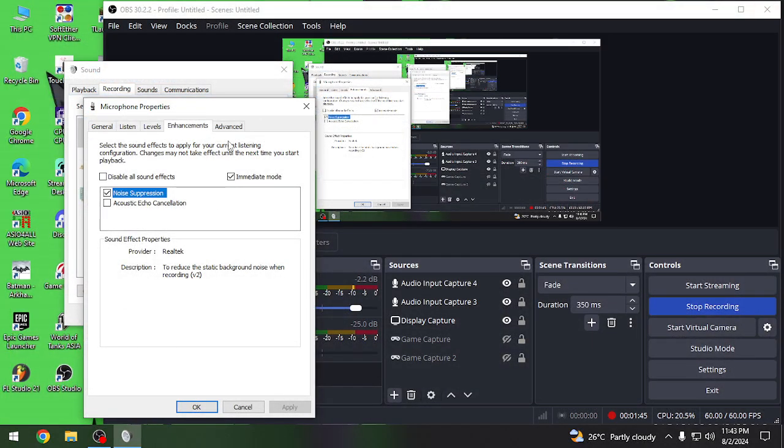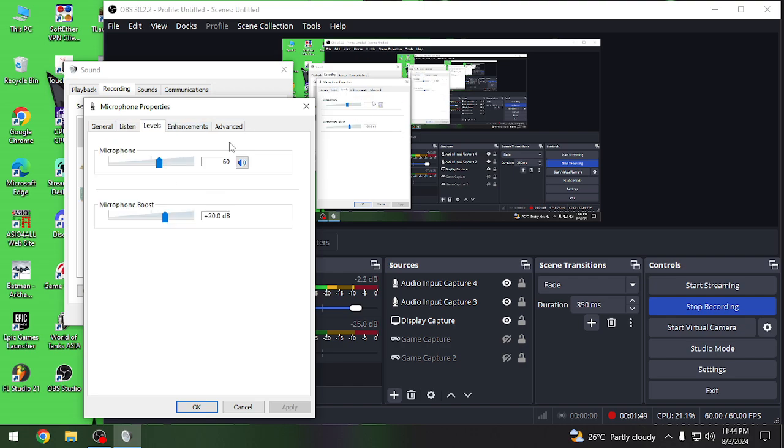So after that, you can have your enhancement and you can tweak the volumes and levels in here to your own adjustment, and you can just record to test your volumes and such.